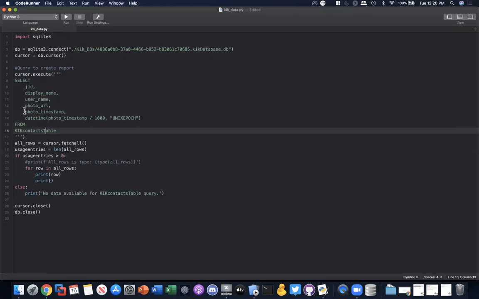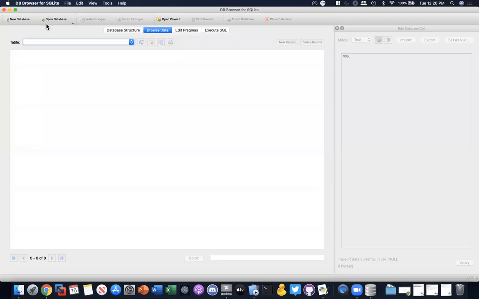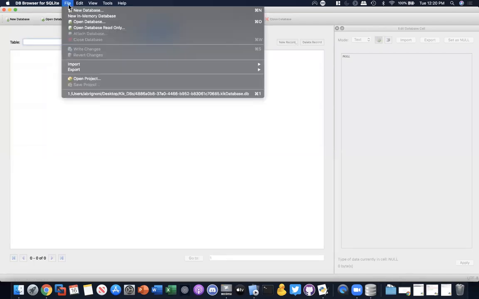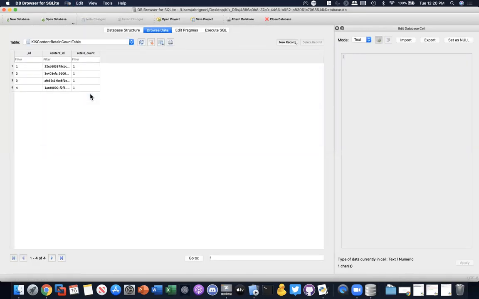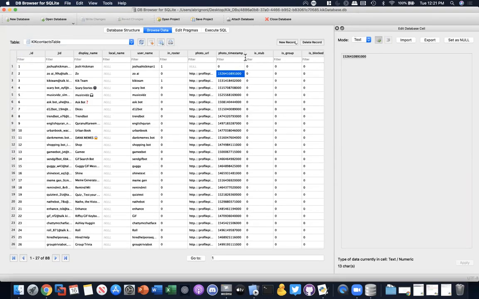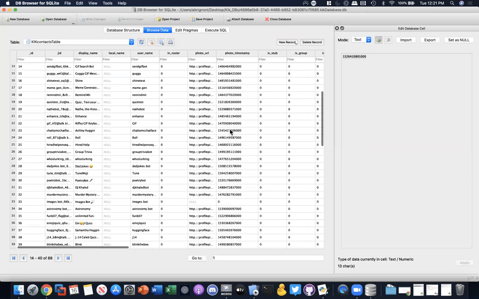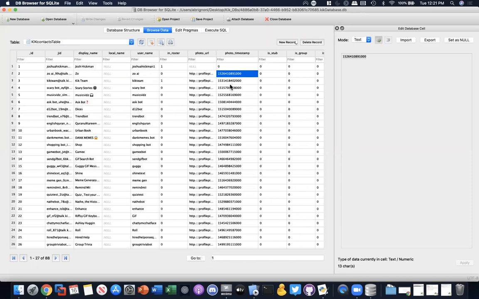Again, a little bit out of scope, but I want you to notice photo timestamp. If you look at the database as we did during the research section, let me open it real quick. Of course, if I open it, that would be good. There it is. You will notice that the photo timestamp here is a Unix epoch looking date, right? So I don't want to see this because my users or my stakeholders will not understand this is a date.